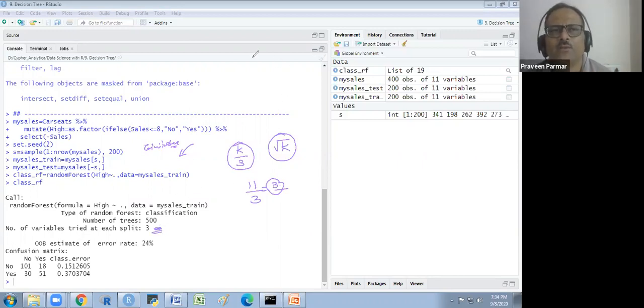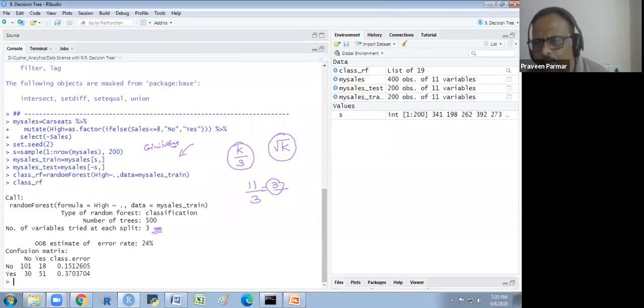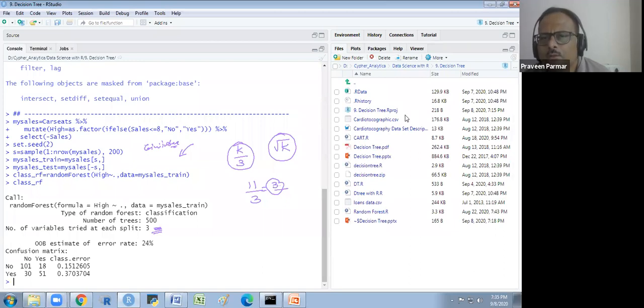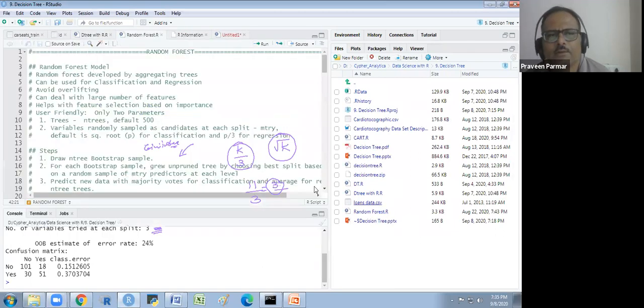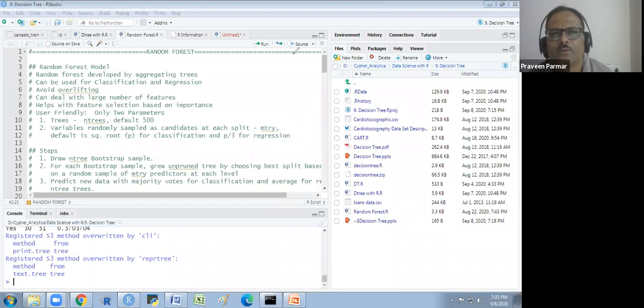So I will explain to you what we use here. Just a little bit of time, I will just search that. Just a moment. Forest. I'll show you that. There are more things I would like to explain first, then we will do that.